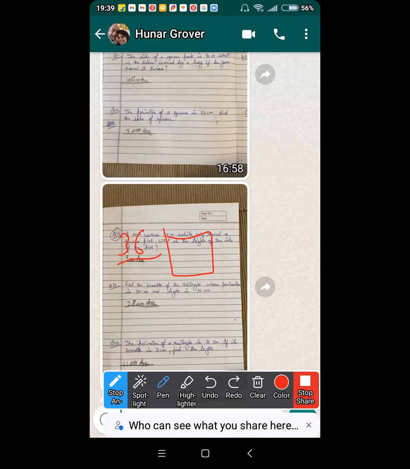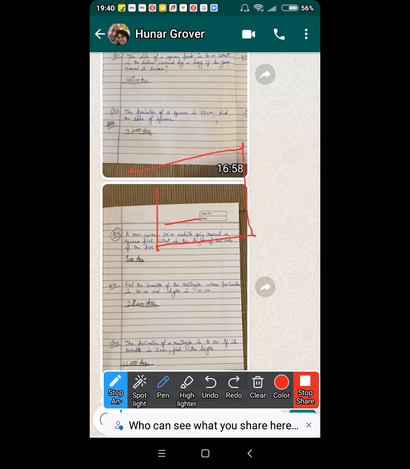Sir, but the side also means 36, right? No, one side. What is the question asked? What is the length of the side of the plot, right? So side means one side of the plot. What does side mean here, Hunar? Sir, this side means this. Yes, exactly, this is the side.